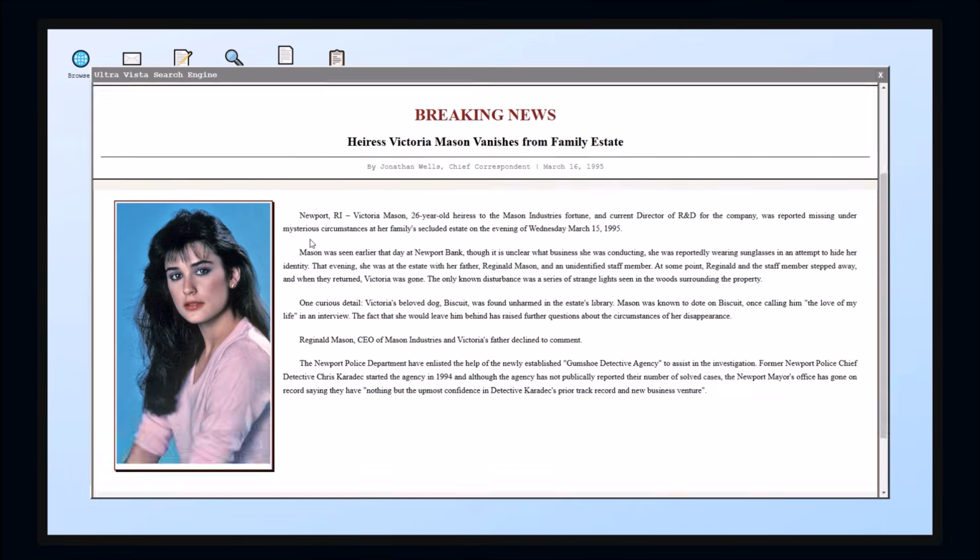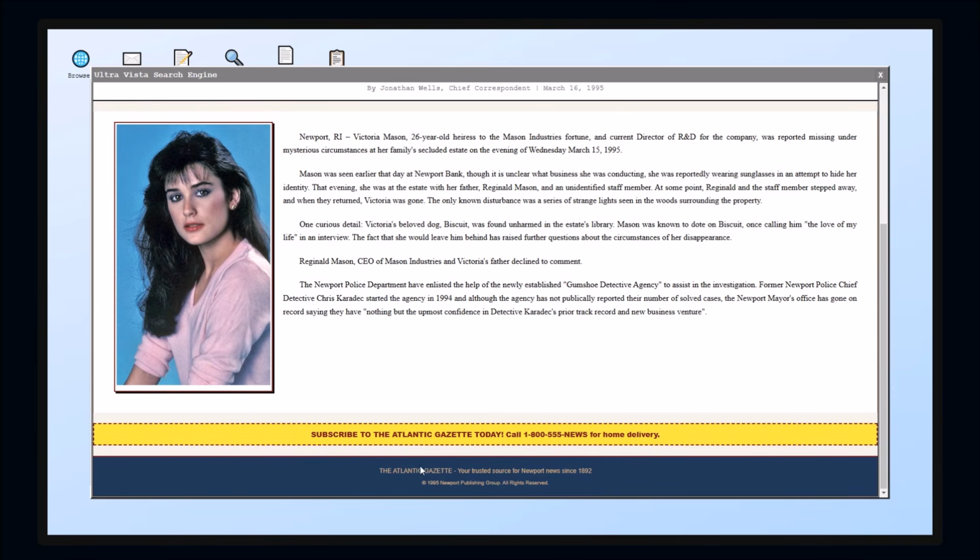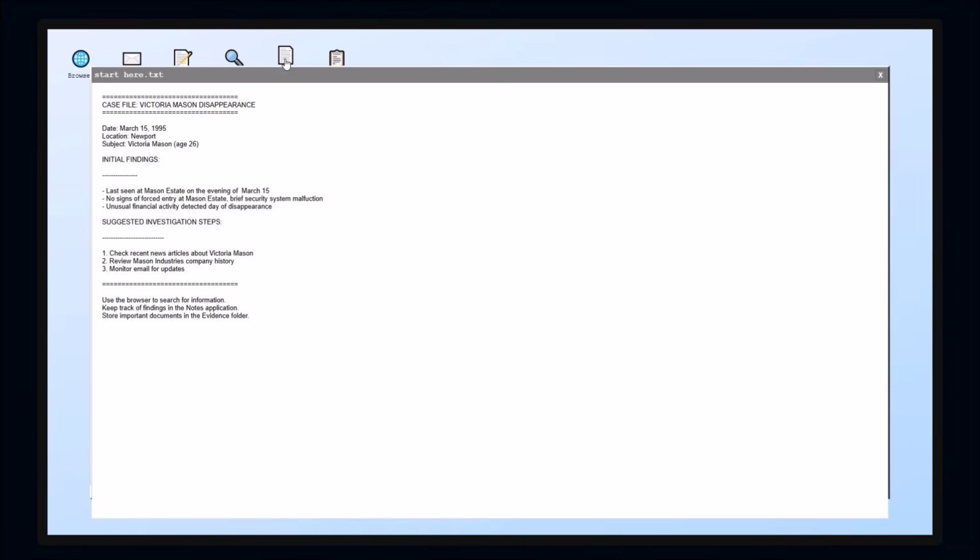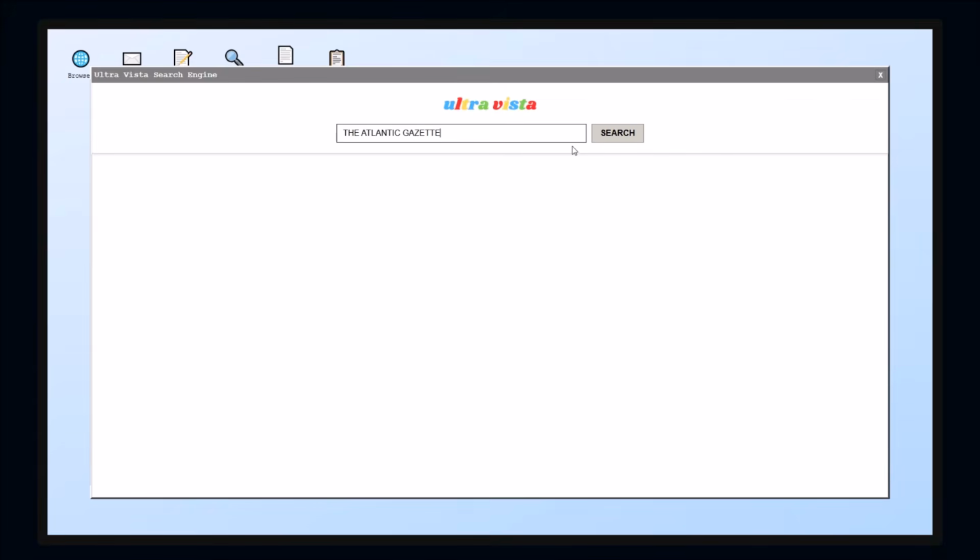So let me check to see if there's anything else we can do here, like the Atlantic Gazette, your trusted source for news. Alrighty, and it doesn't look like we can call or anything, right? So I'm just gonna look here. Okay, maybe the Atlantic Gazette. Nope. Nope. Okay, can't look for those things.